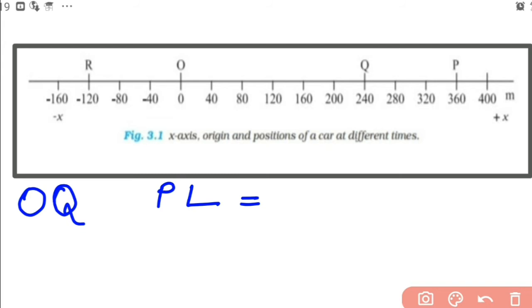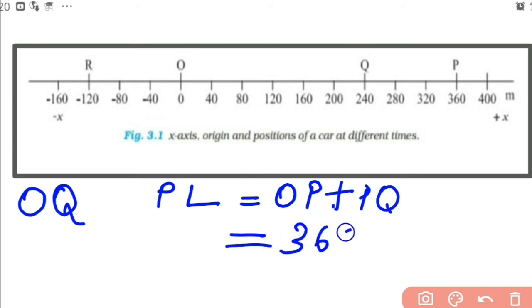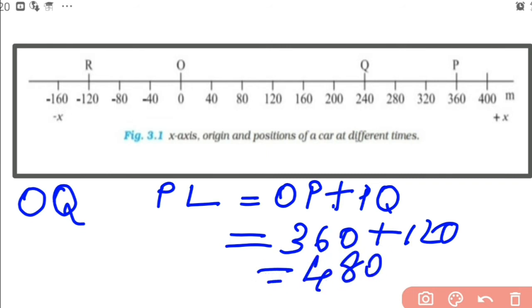That distance is 120. So path length becomes OP plus PQ, so it will be 360 plus 120, that is equal to 480. So for this motion, the path length is 480 meter. Okay. Now let's see what about the displacement.